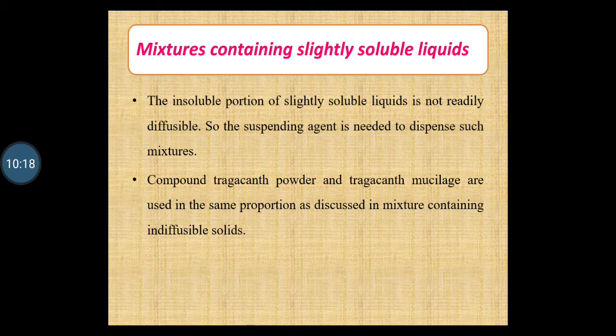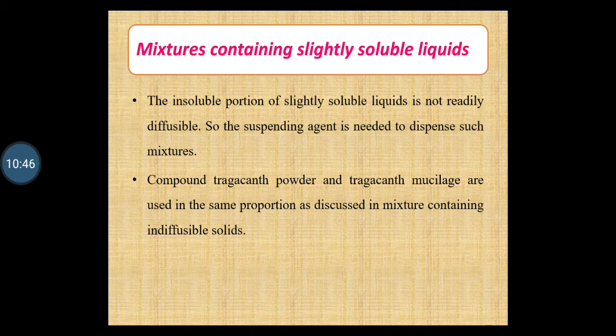The compound tragacanth powder and the tragacanth mucilage are used in the same proportion as discussed in mixtures containing indiffusible solids. An example of this type of mixture contains paraldehyde 4 ml, syrup 8 ml, liquid extract of glycyrrhiza 2 ml, water added up to 30 ml.